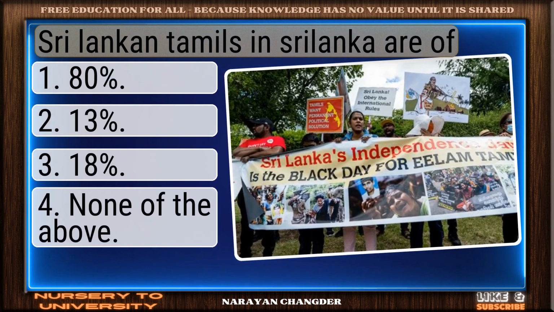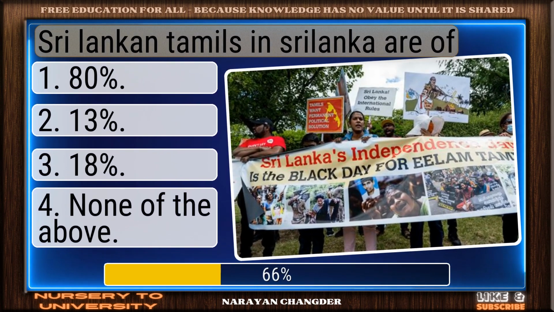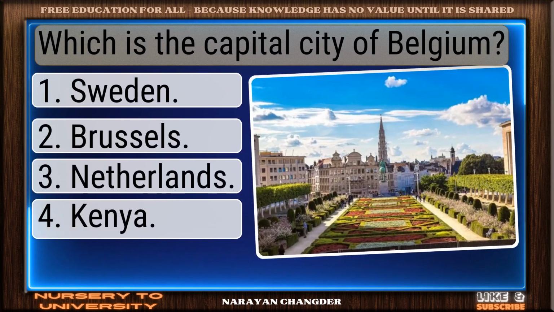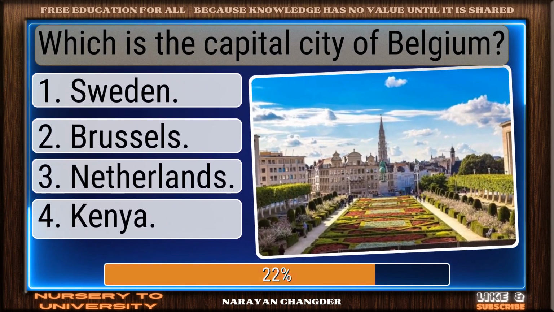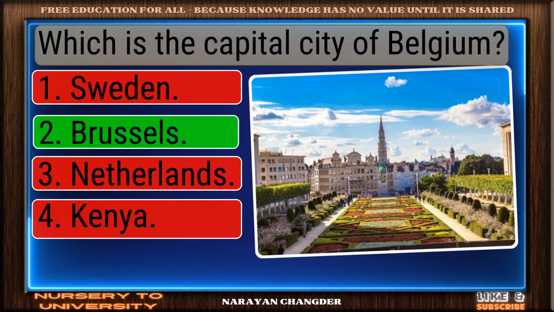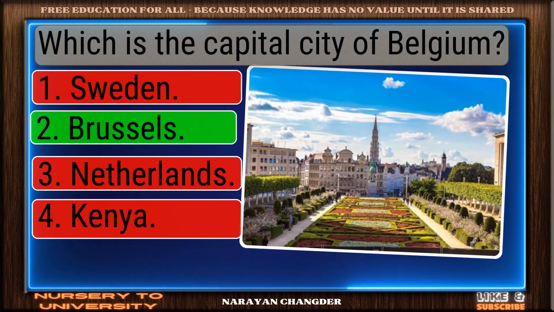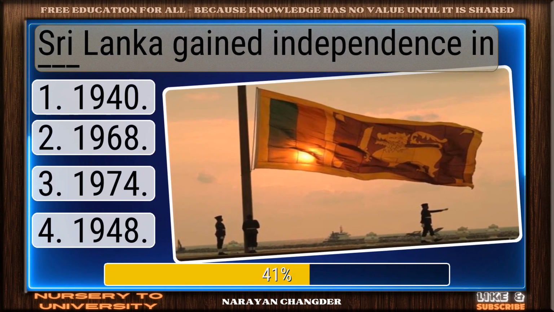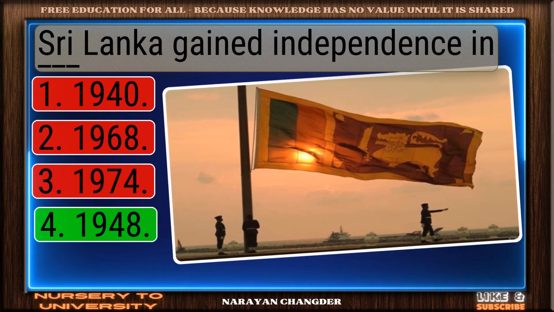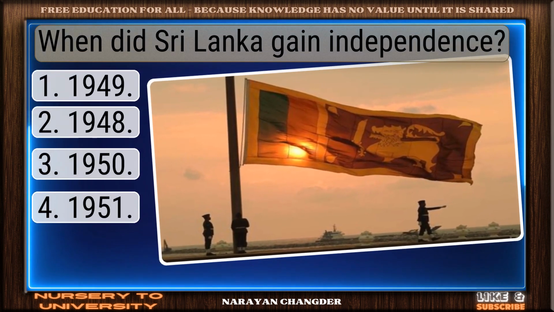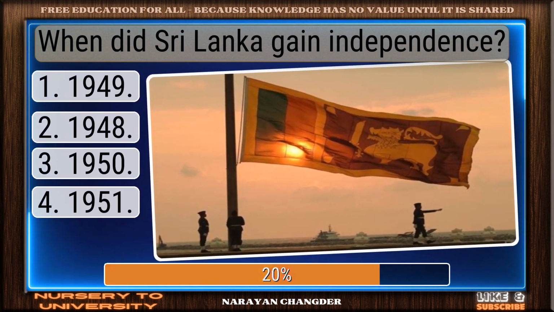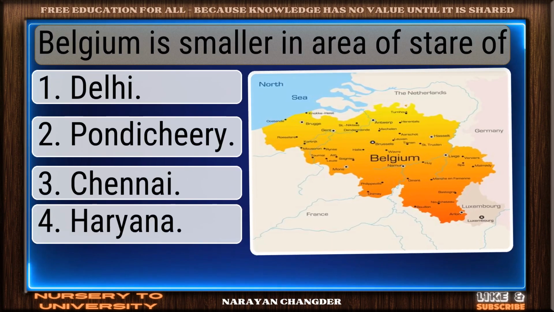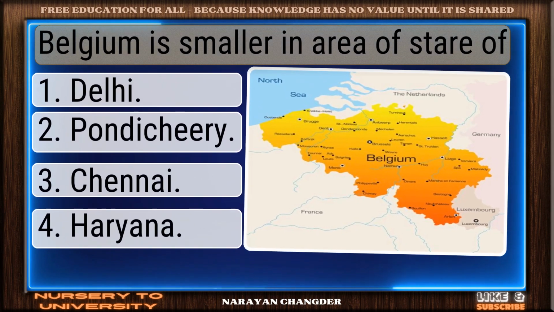Sri Lankan Tamils in Sri Lanka are of? Right again. 13% is valid. Which is the capital city of Belgium? You're right. Brussels is correct. Sri Lanka gained independence in dash. 1948 works well. When did Sri Lanka gain independence? Solid response, 1948. Belgium is smaller in area than the state of?